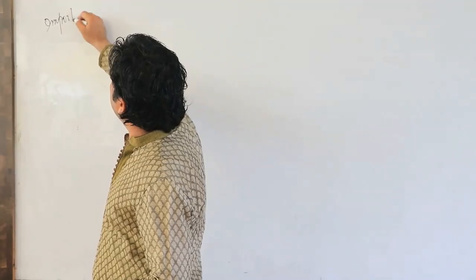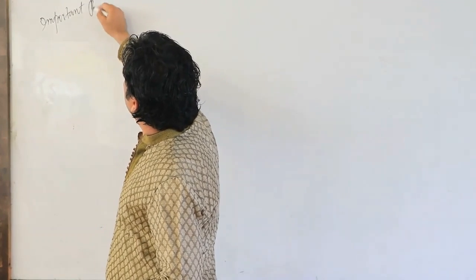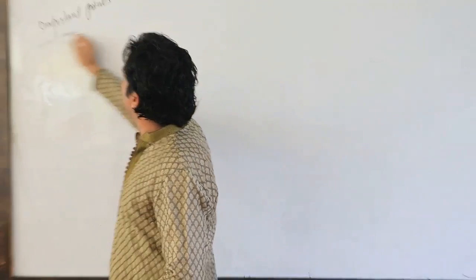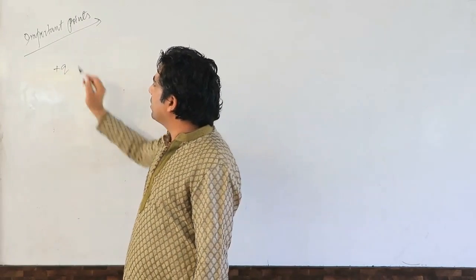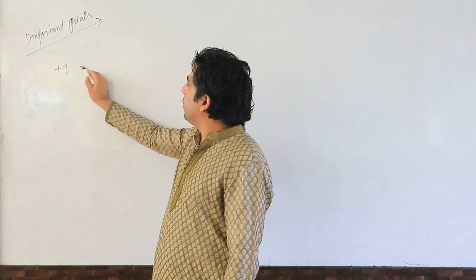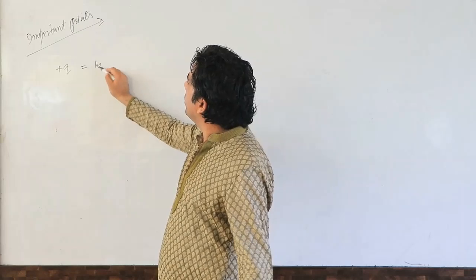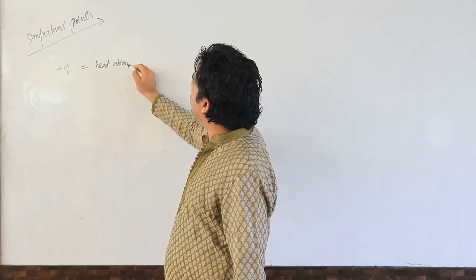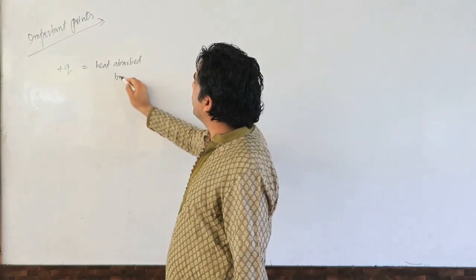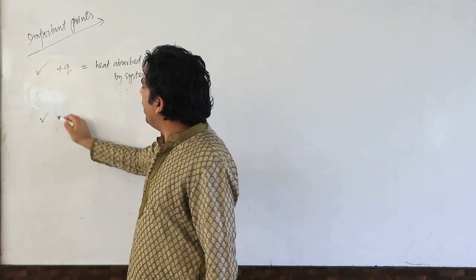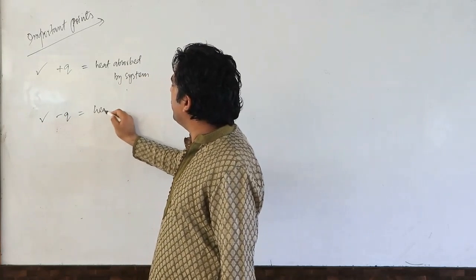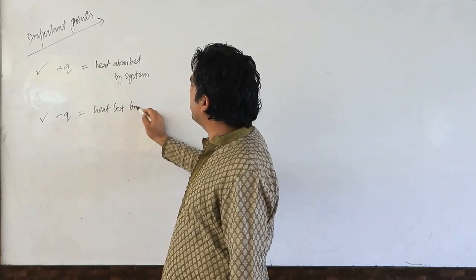So dear friends, let's write down some important points here. We will discuss these points in detail later, but at least for the time being, remember these important points. What is the first point here? Plus Q means heat absorbed by system. Minus Q, heat lost by system.